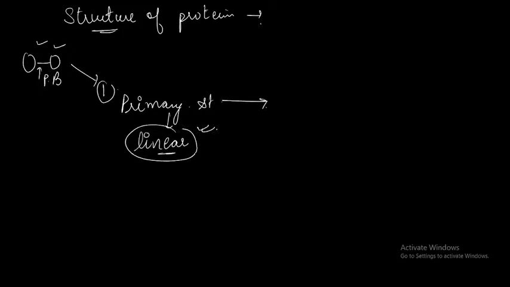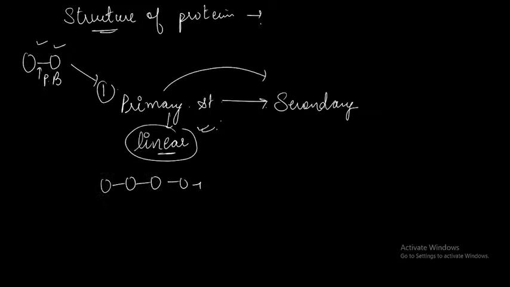From the primary structure, then you have the secondary structure getting formed. So how does secondary structure get formed? From the primary structure, the linear chain which we have initially starts to bind with each other in circular formats, or we can say they start to coil onto each other in such a manner that the second level is achieved.